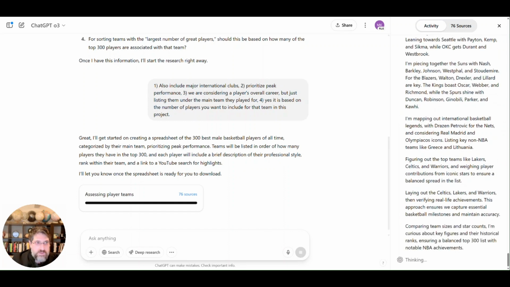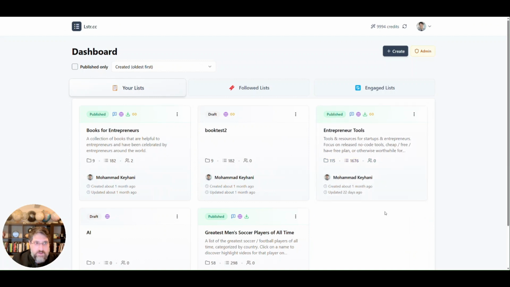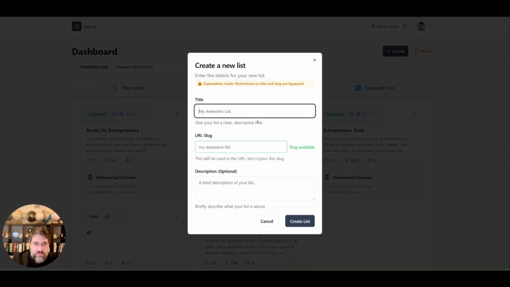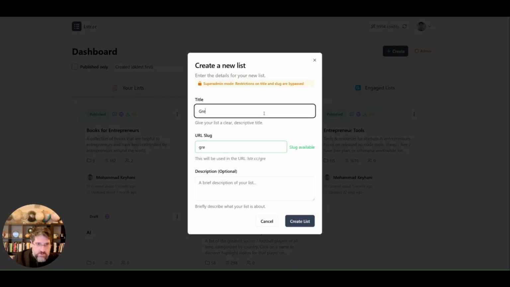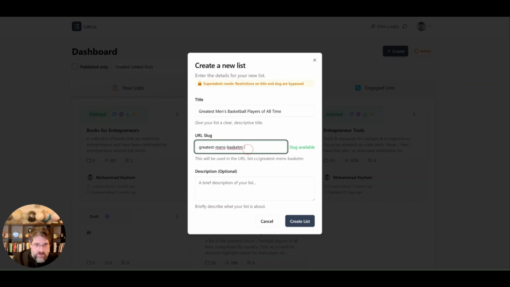While this research is working, I'm going to go to my Lstr dashboard and create a new list. Let's see what naming convention I used here: greatest men's soccer players of all time. Let's do greatest men's basketball players of all time. The slug we can change to basketball goats.